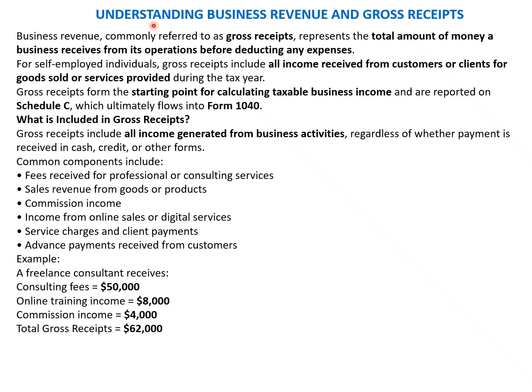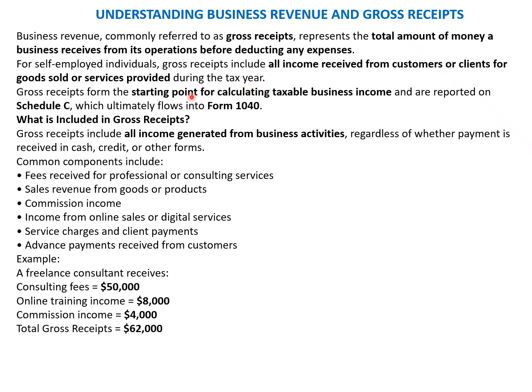Okay. Now, having understood the concept of self-employed income and what kinds of income are normally included as part of it, we'll spend some time understanding the concept of business revenue and gross receipts. Business revenue commonly refers to gross receipts, which represent the total amount of money a business receives from its operations before deducting any expenditure. For a self-employed individual, gross receipts include all the income received from customers or clients for goods sold or services provided during the tax year.